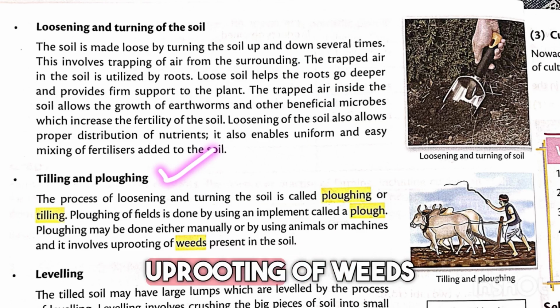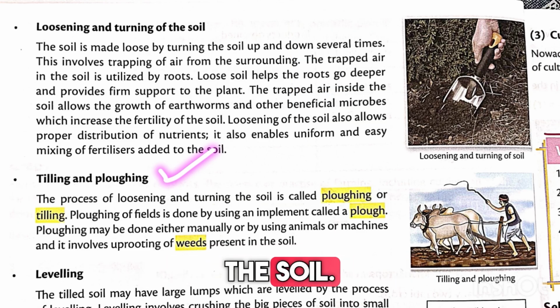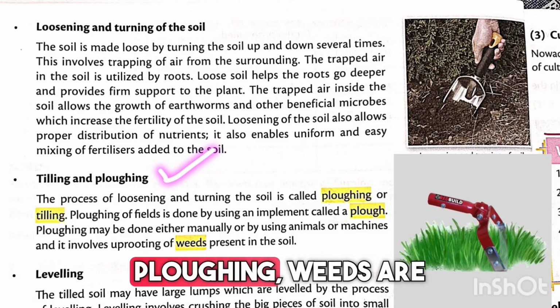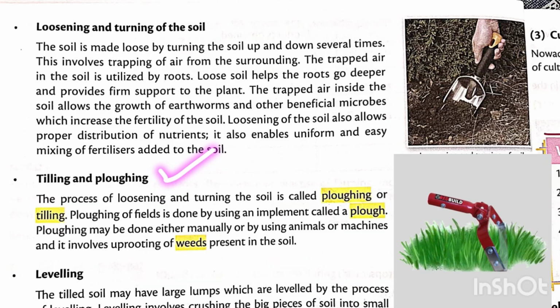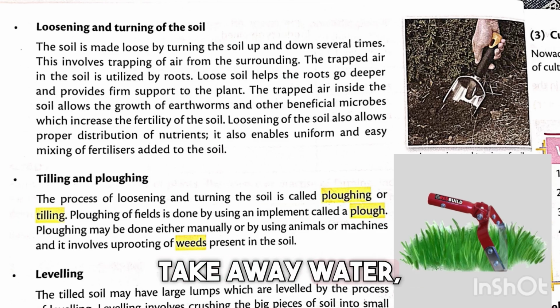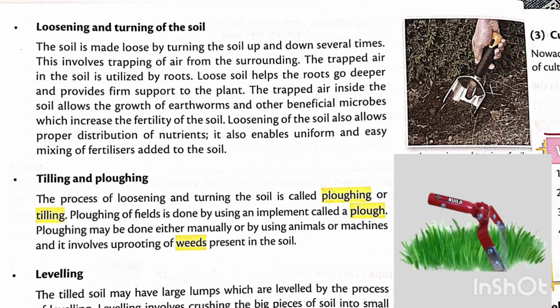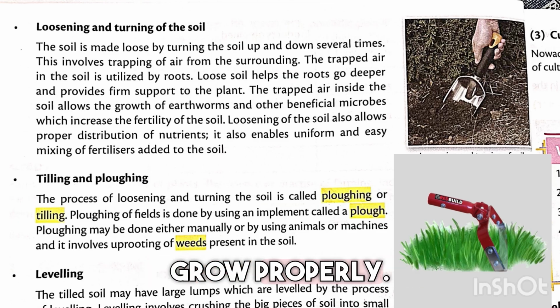It involves uprooting of weeds present in the soil. It means during ploughing, weeds are also removed. Here, weeds are unwanted plants that grow with crops and take away water, nutrients, and sunlight. So, removing weeds helps crops grow properly.